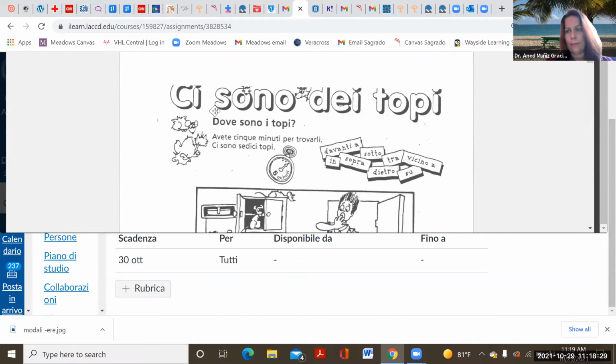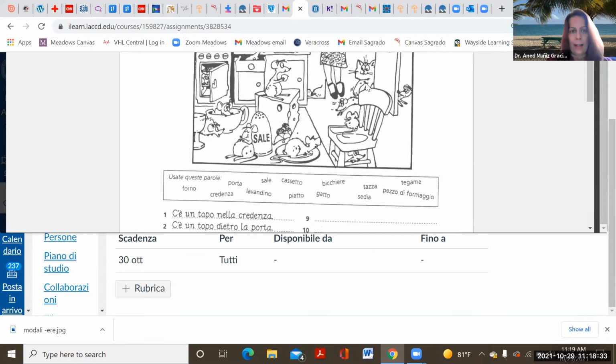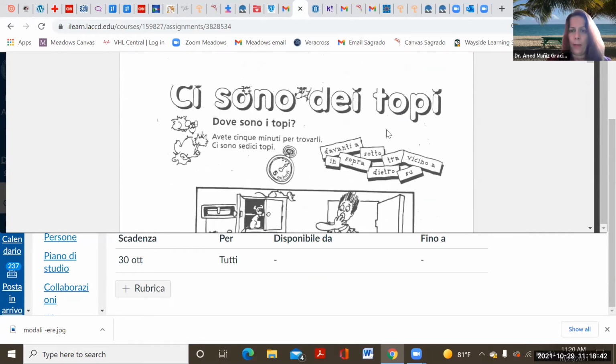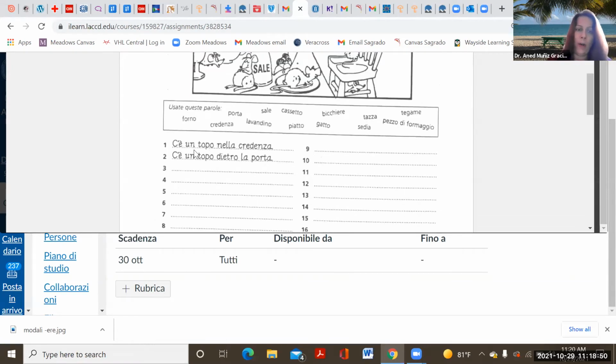So you have, let me put this here. And this is a simplified worksheet because you only have il or la here. For all these things here, it is il or la, and you have only in, su, and the a in vicino a and davanti a that combines. So every sentence will be "c'è un topo," right?